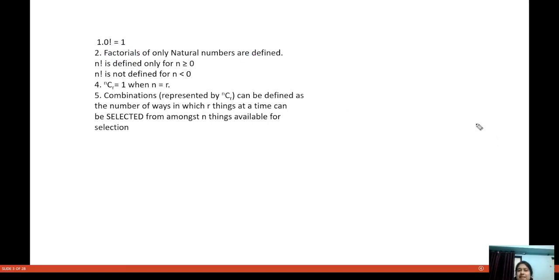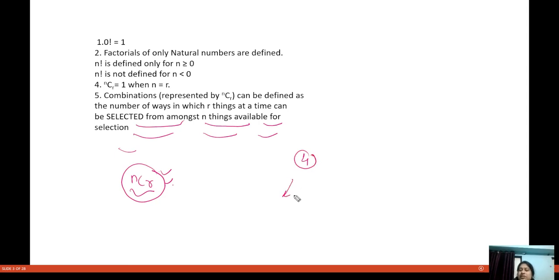So let us understand what combination means. When we are writing nCr, what nCr actually means is the number of ways in which r things at a time can be selected from among n things available. So for example, you have 4 persons and you have to select one person.